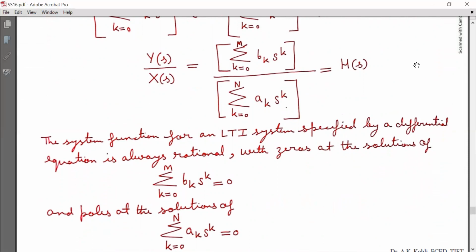So I repeat, H(s) is equal to summation k running from 0 to M, b_k s raised to k divided by summation k running from 0 to N, a_k s raised to power k.